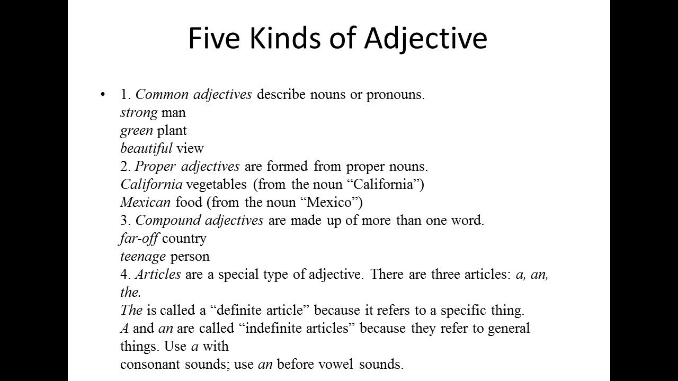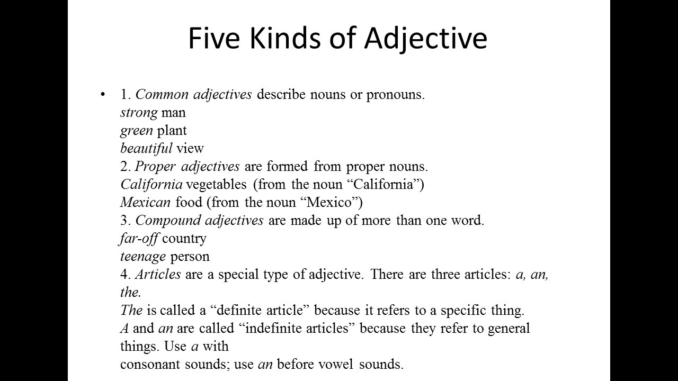Proper adjectives are formed from the proper nouns. जैसे California vegetables from the noun California, Californian vegetables. Mexican food from the word Mexico. Compound adjectives are made up of more than one word. For example, far off country, teenage person. Articles are the typical type of adjective.